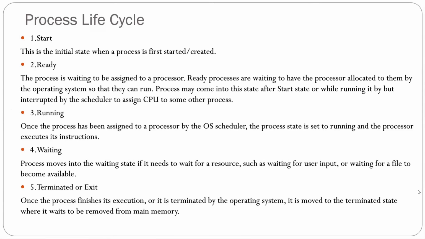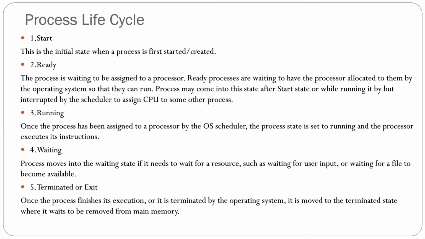So now we will see the process life cycle. So first one is start. This is the initial state when the process is first started or created. Second is ready. The process is waiting to be assigned to a processor. Ready processes are waiting to have a processor allocated to them by the operating system so that they can run. A process may come into this state after the start state, or while running it but interrupted by the scheduler to assign the CPU to some other process.